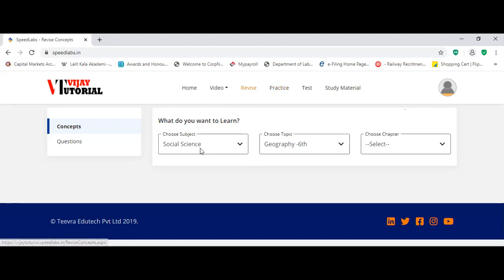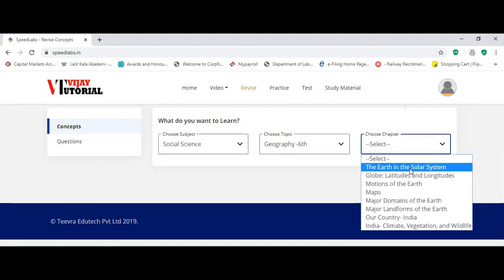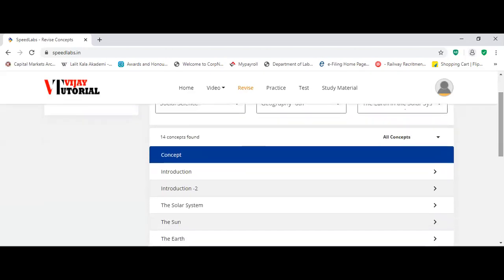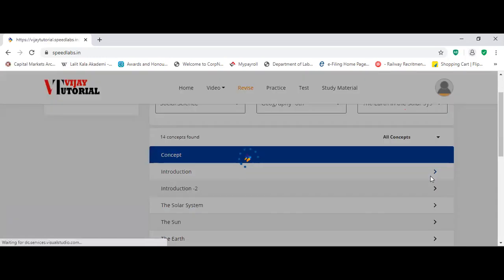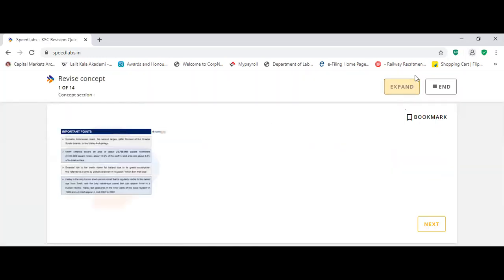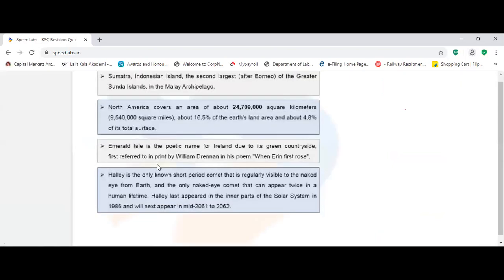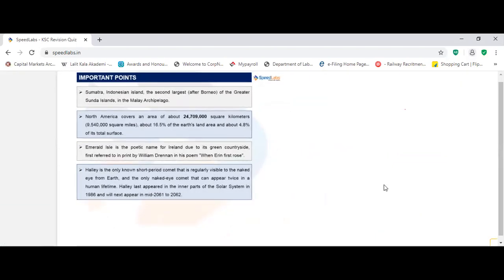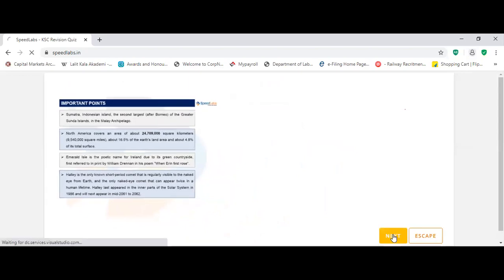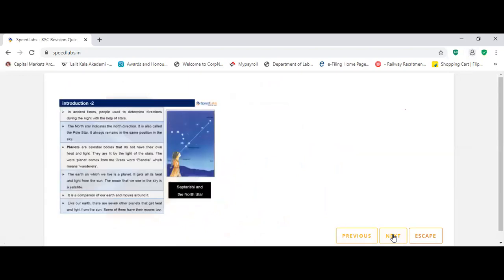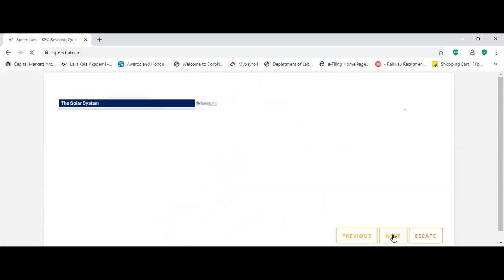In Revision, you choose the subject, Social Science, choose the topic, Geography, and choose the chapter. Once you choose, you will get the concepts. 14 concepts are there, so you can click and learn. This is very small, so you can expand here, and you can zoom also, because it is a touch screen. You can learn the main points. Click next for the next concept.